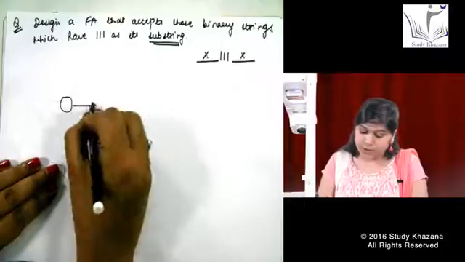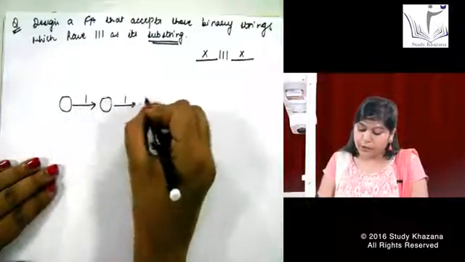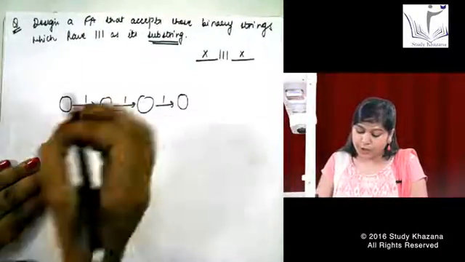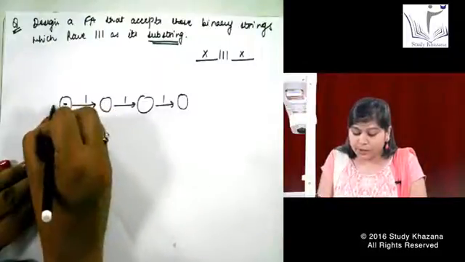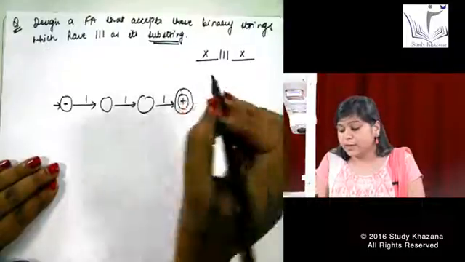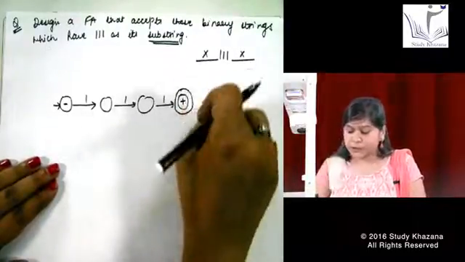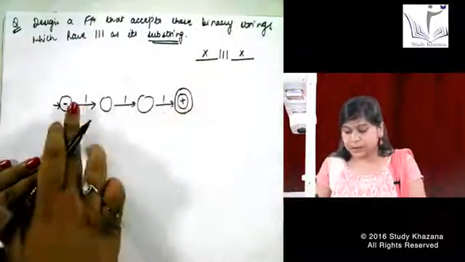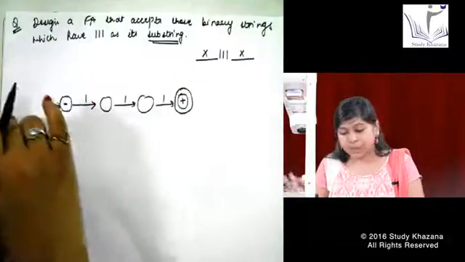See, this is a very simple machine. First of all, I just make it for 111. I must write down minus over here to signify this is my initial state, and plus sign for the final state. I have also drawn a double circle for the final state. These 111s are getting accepted.